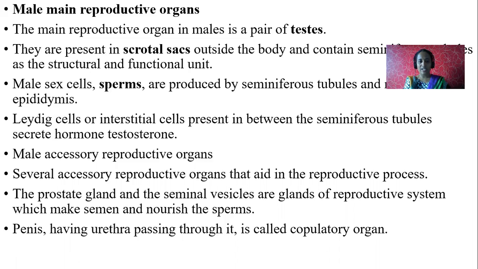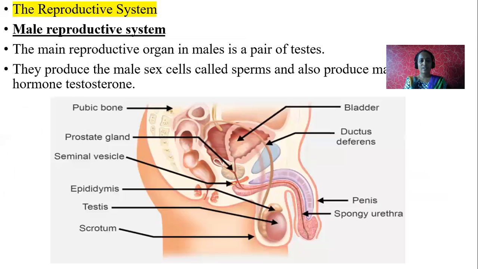What is the function of prostate gland and seminal vesicle? Prostate gland produces a lubricant. Seminal vesicle nourishes the sperm. See, this is seminal vesicle. Seminal vesicle nourishes the sperm. This is prostate gland, a small pink color like structure here. Yeah, exactly you can see. It produces lubricant. The substance milky white in color called semen is produced here.